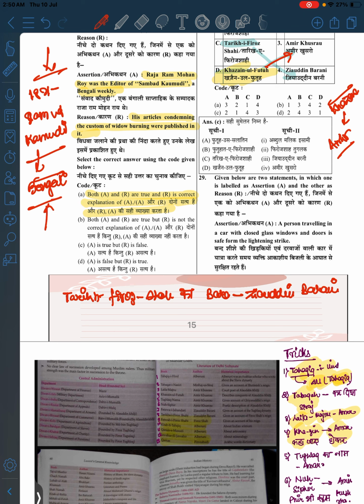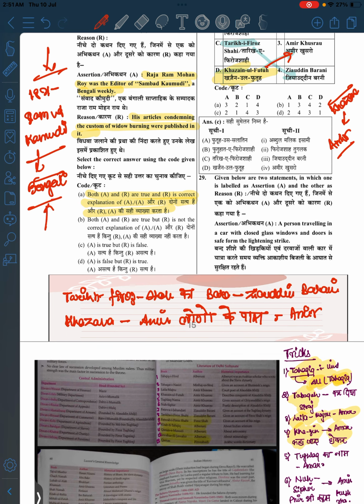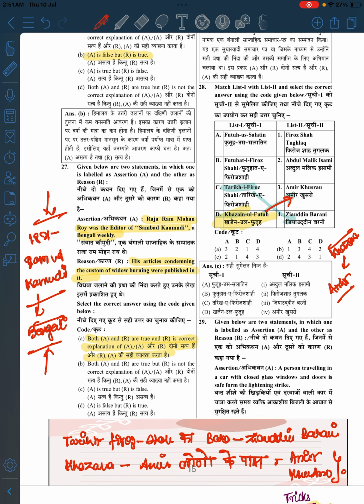Okay, now Khaza'in ul Futuh, khazana, is with rich people, so it is Amir Khusrau. Now match this. So if you match 3 with 4, C with 4, C with 4, we have two options, C with 4. But D with 3, D with 3. So we have only C.